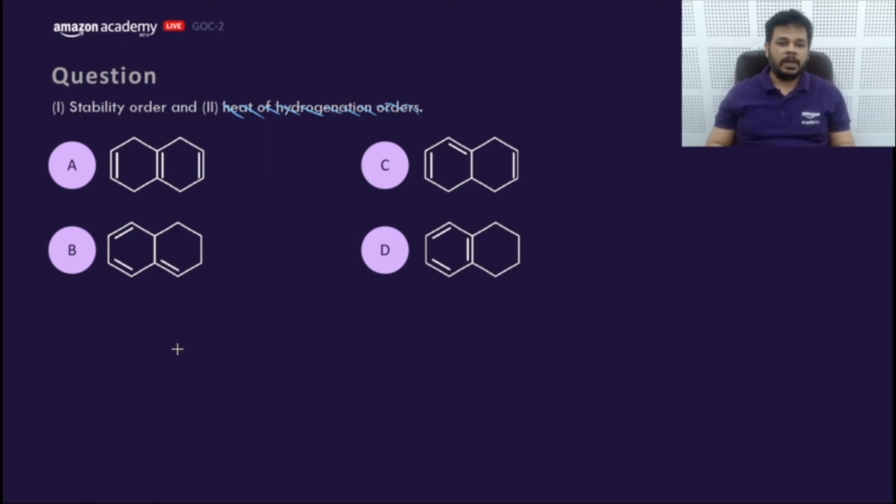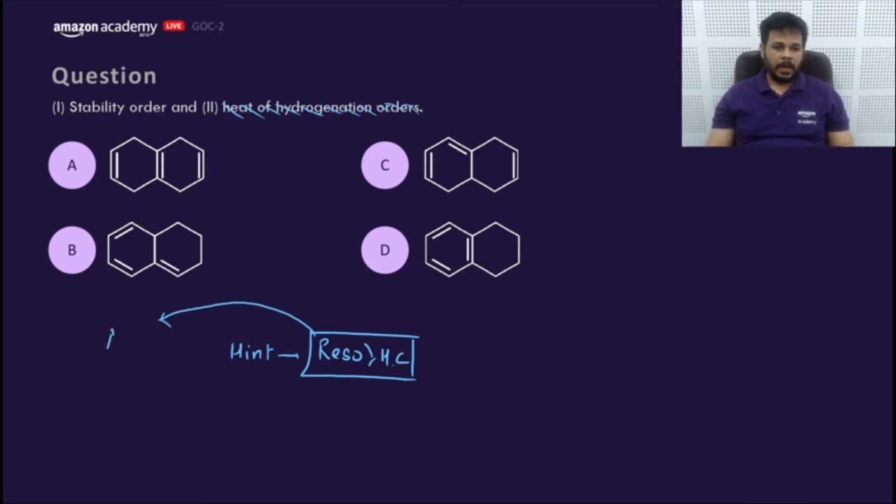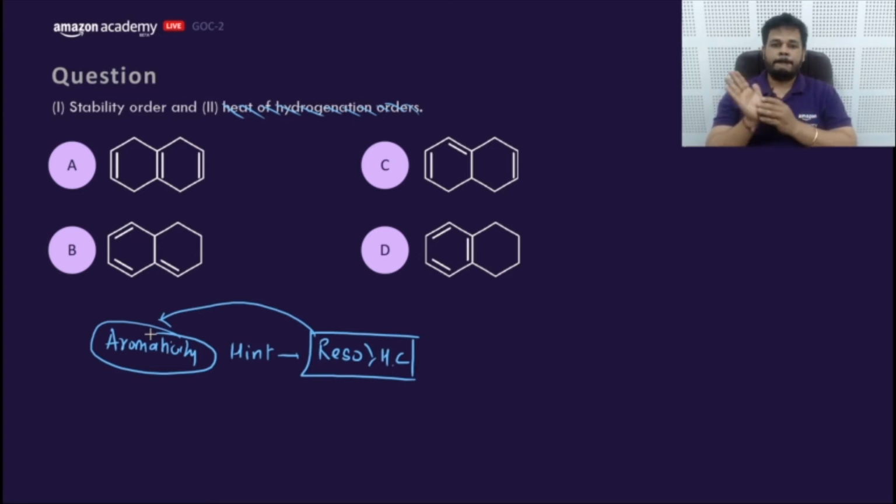What would be the order of stability? Let me give a hint. Resonance is a more powerful effect compared to hyperconjugation. Considering this hint, what would be the order of stability of A, B, C, D? And aromaticity is the best quality resonance. So what would be your answer? Please give. What would be the order of stability of A, B, C, D? Considering this, resonance is better than hyperconjugation and aromaticity is the best quality resonance.